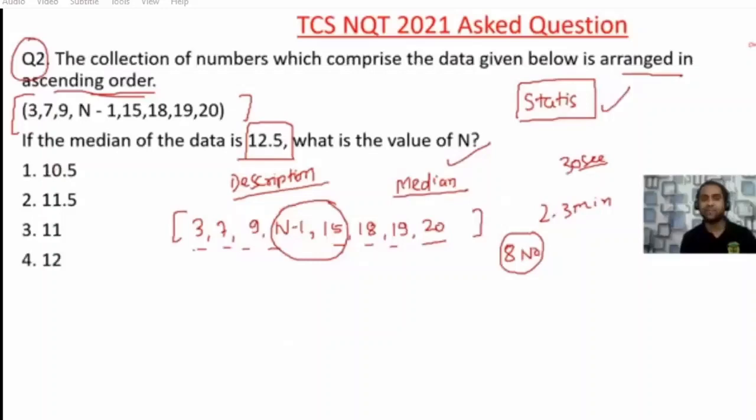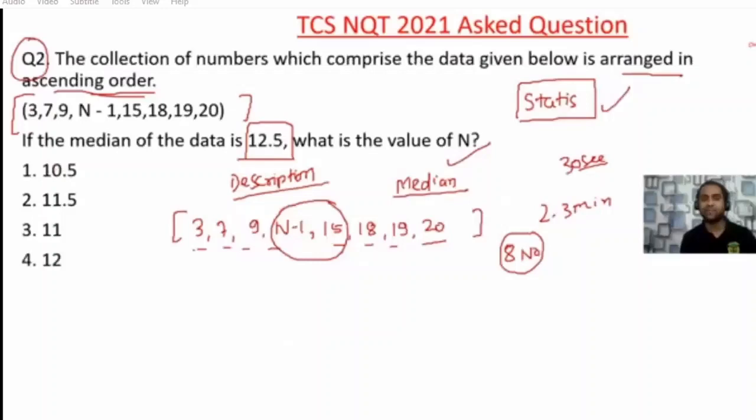Okay, now it's time to solve this in 30 seconds. Now I know the concept of median. So 1, 2, 3, 4, 5, 6, 7, 8. That means I have to take these 2 numbers, divide by 2, and the median of the data is given as 12.5.